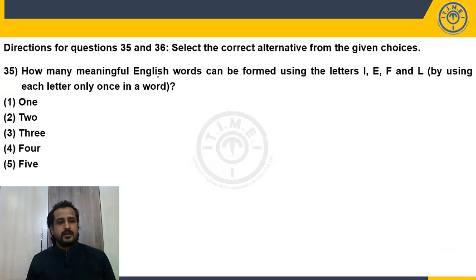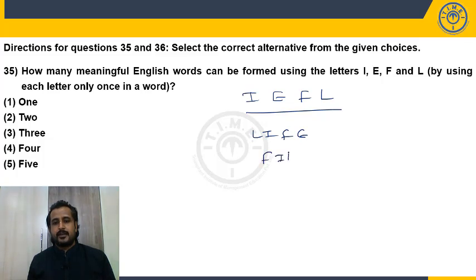Individual questions. How many meaningful words can be formed using the letters I, E, F, L by using each letter only once in a word? What are the letters given to us? I, E, F, L. What are the meaningful words that can be formed? Life can be formed. File can be formed. So to answer this type of question, you should be good at your vocabulary. So how many meaningful words? 2. So it is in choice 2.